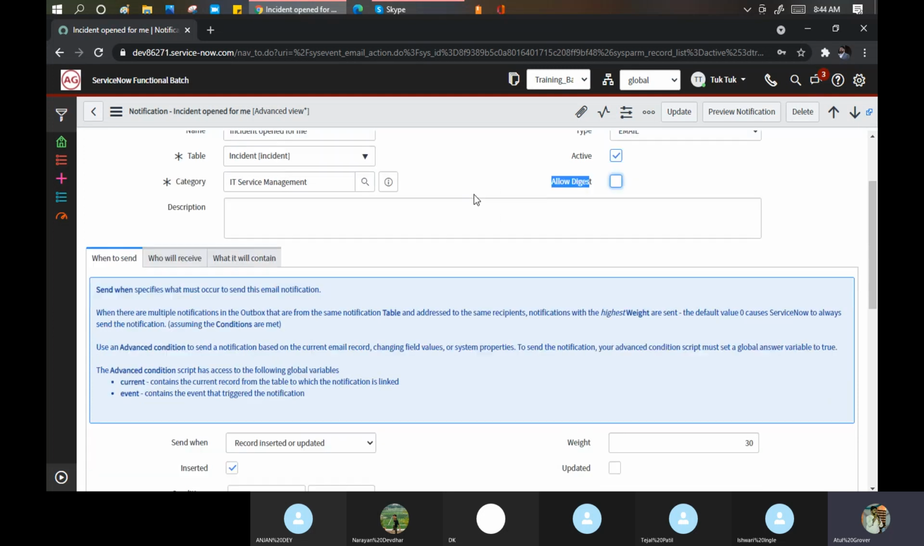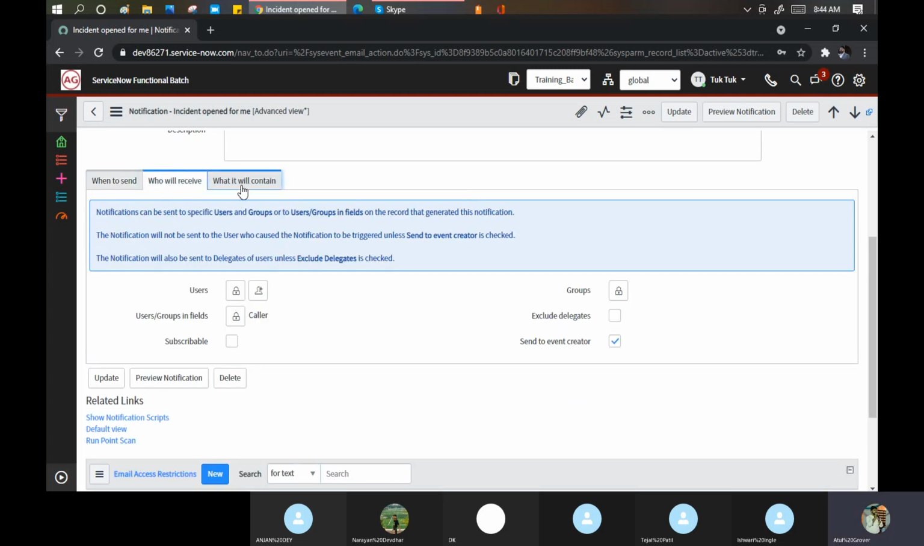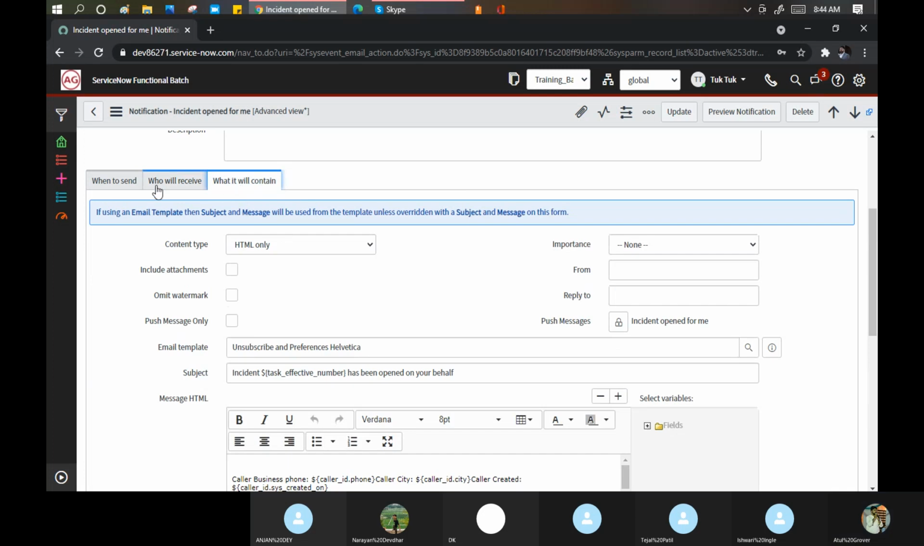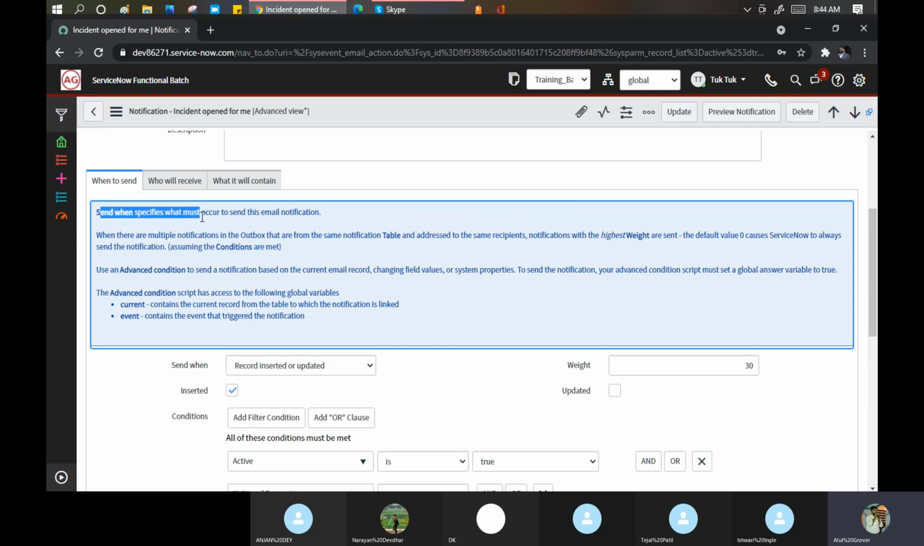Okay. Now come to these three points: when to send, who will receive, what it will contain. When to send: specify what must occur to send this email notification. You need to define the trigger points here.